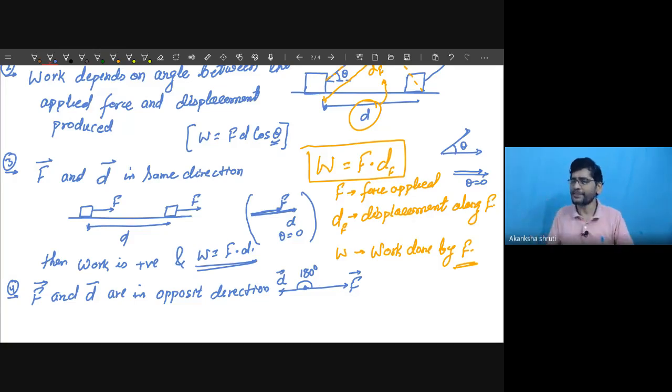So in this case, when they are in opposite direction, a student, while you are applying the brake to your bicycle, the brake is applying the force to stop it, meaning it is in the backward direction, but displacement is still in the forward direction.